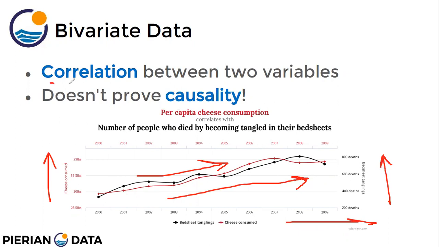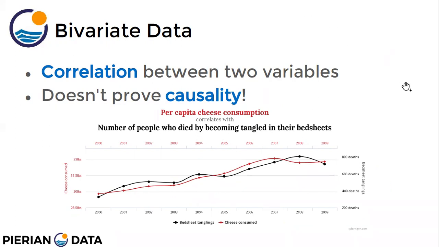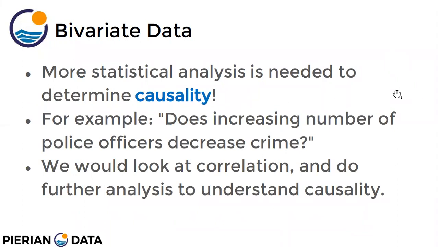So correlation between any two variables doesn't prove causality, right? Causality means the reason behind. If two things have a correlation, that doesn't mean there is a cause or a reason behind it. They can be correlated without any reason. More statistical analysis needs to be done to determine causality.